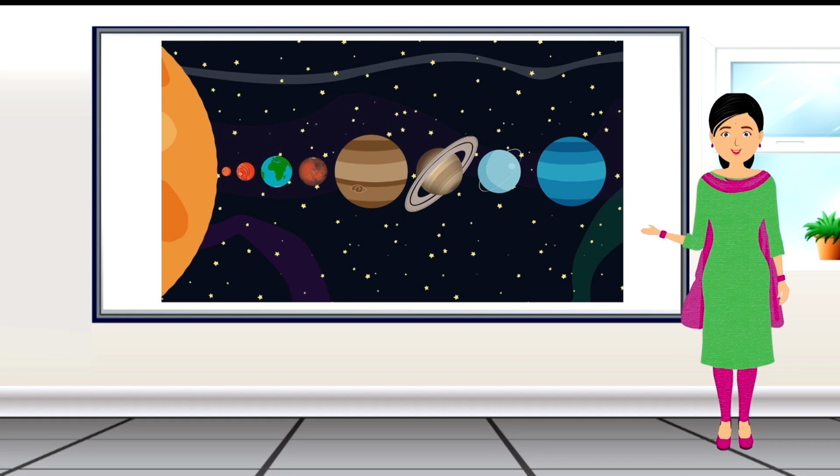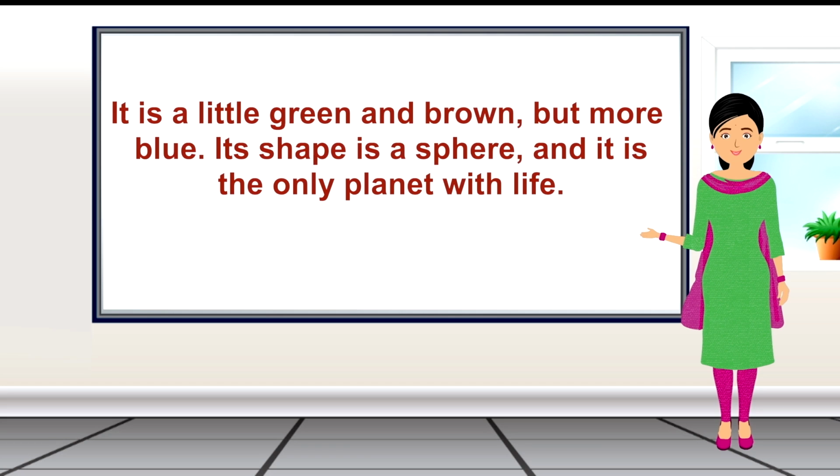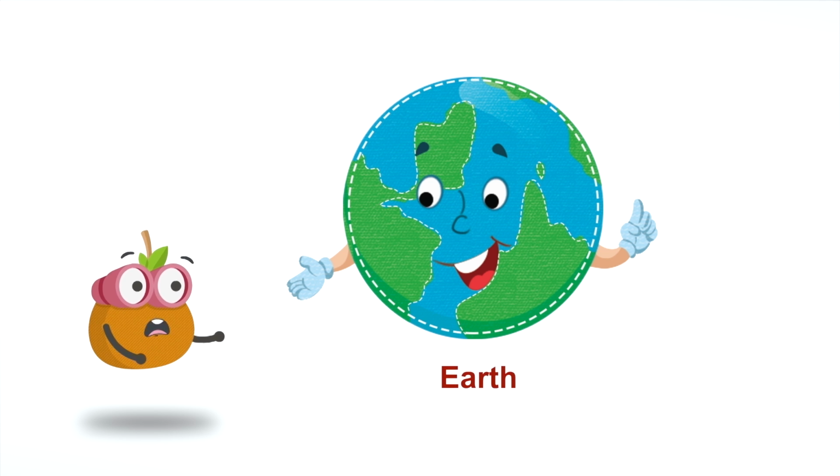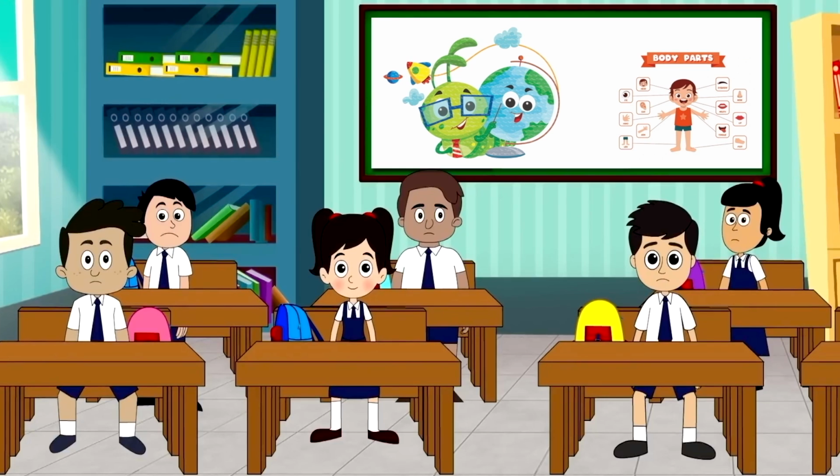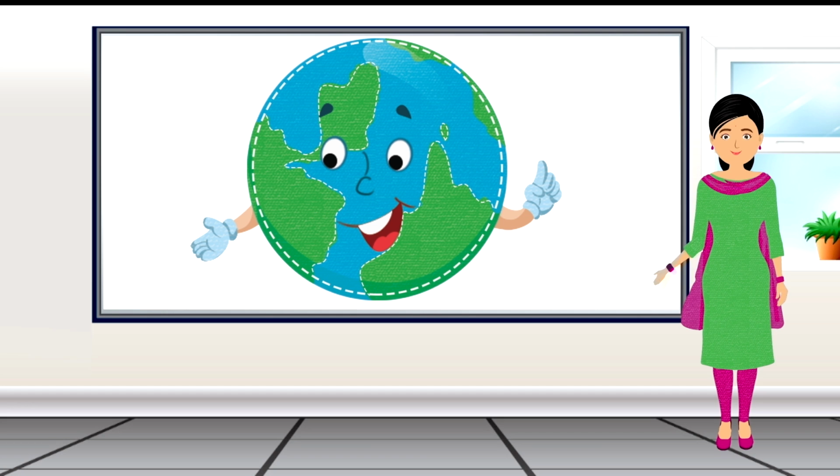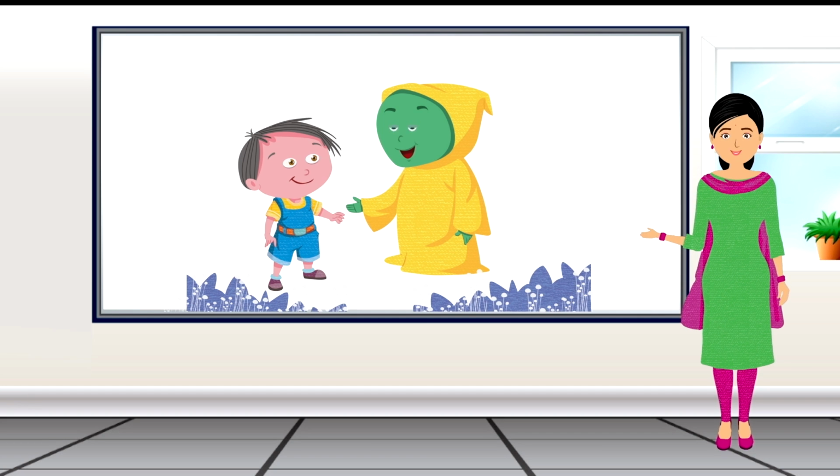Hello dear children. Are you ready for an exciting journey through the different features of our planet? Let us start with this interesting riddle. I will give you some clues and you have to guess the correct name. It is a little green and brown but more blue. Its shape is a sphere and it is the only planet with life. It is Earth. Correct.